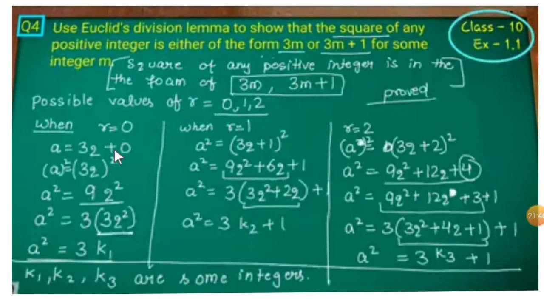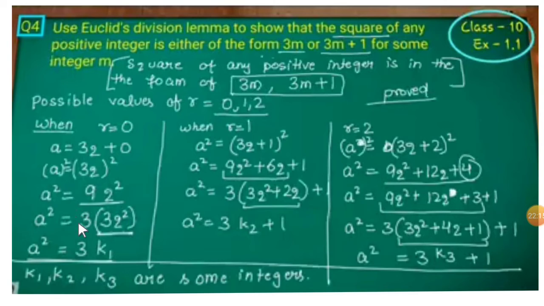Square on both sides. a square is equal to 3q whole square, and the 0 you can ignore. a square is equal to 9q square. It can be written as a square is equal to 3 into 3q square, which again gives 9q square. So a square is equal to 3k1, or we can write this as 3m.